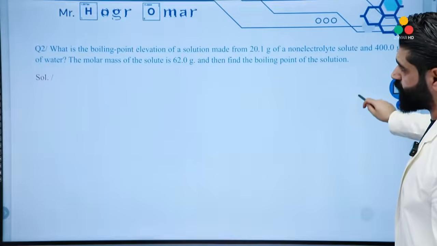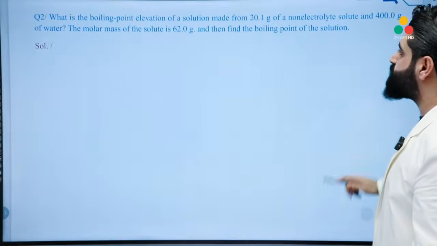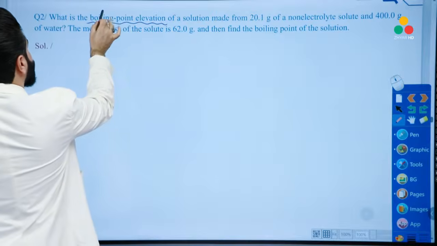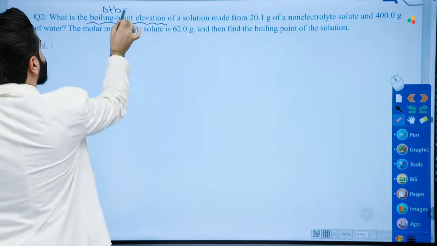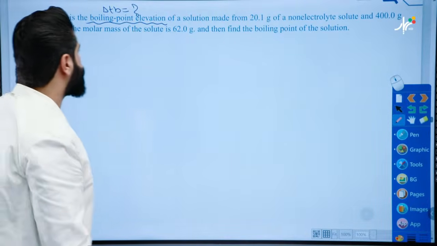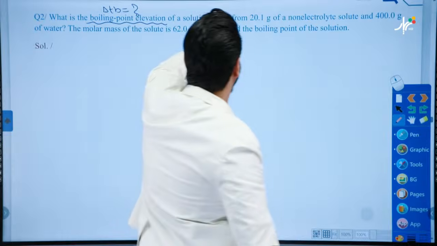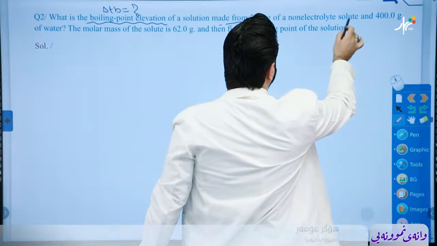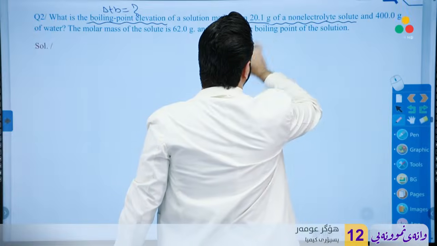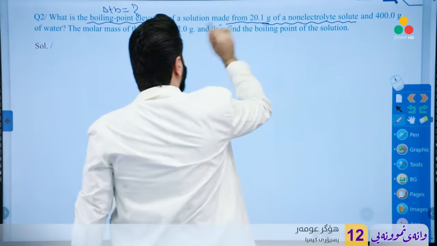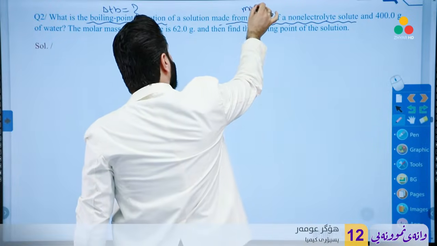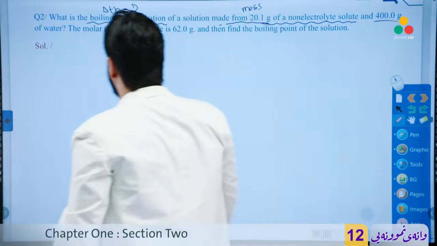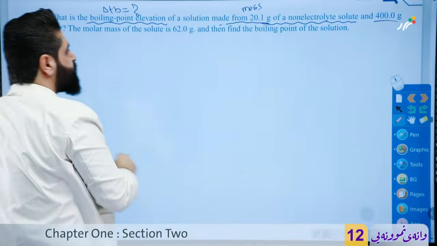Another question. Look, what is the boiling point elevation? Boiling point elevation, this is delta TB. So what's the value of delta TB of a solution made from 20.1 grams of non-electrolyte solid? Look, the solid is non-electrolyte. Very good. So this is the mass of the solid in 400 grams of water. This is the mass of the solvent.